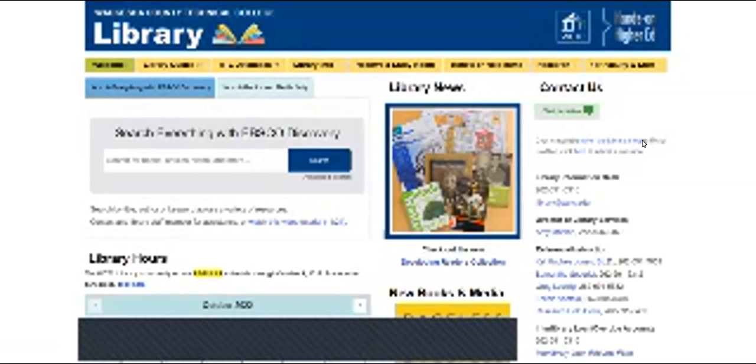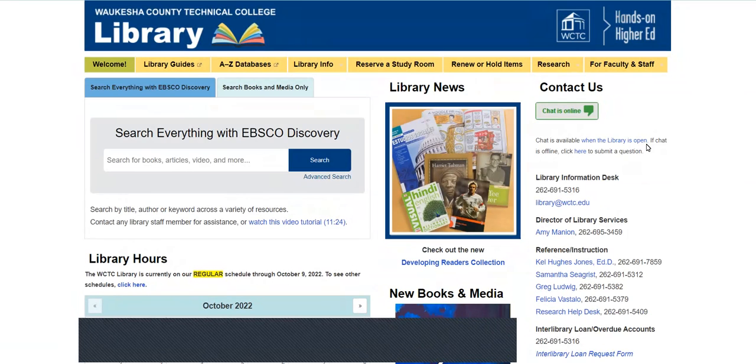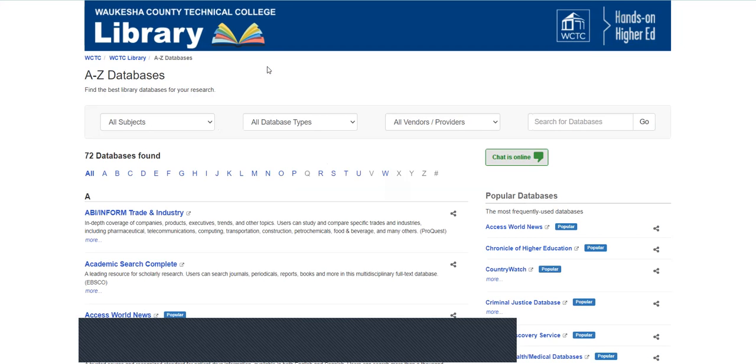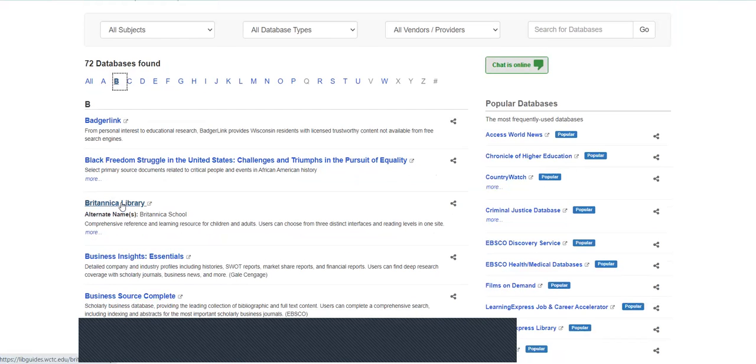In today's video, we are going to use 3 databases to help compare and contrast different countries. On the library homepage, you will want to go to this 3rd tab that says A to Z Databases. The first database that we're going to use is called Britannica Library. So you can either scroll down to that section or simply click on the B and go to Britannica Library.